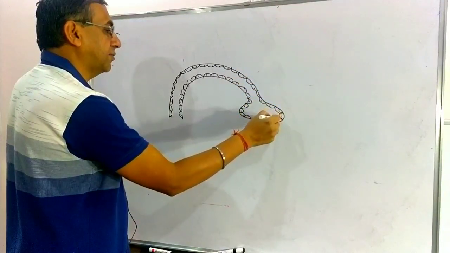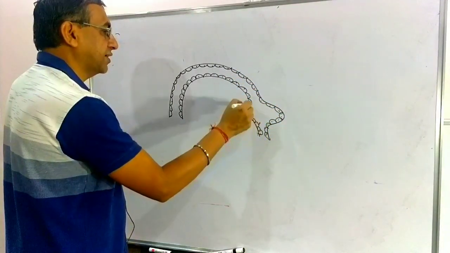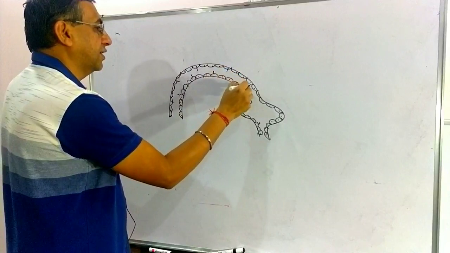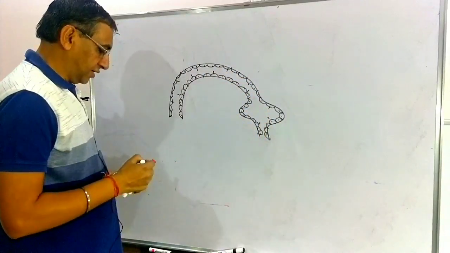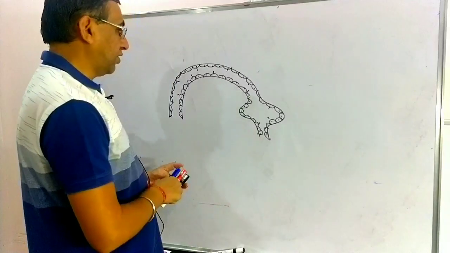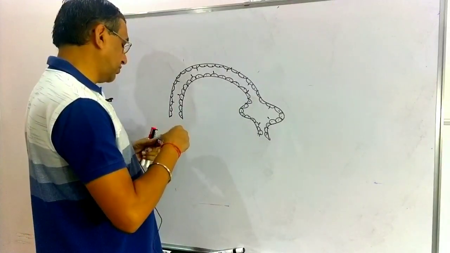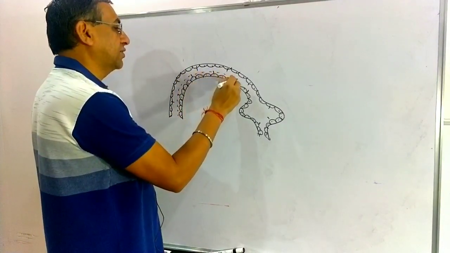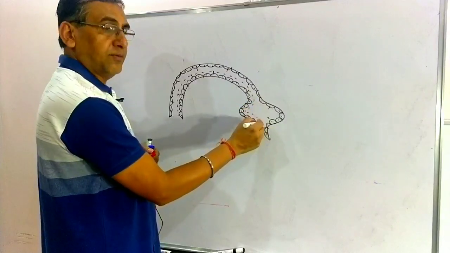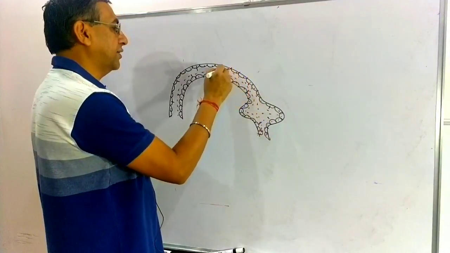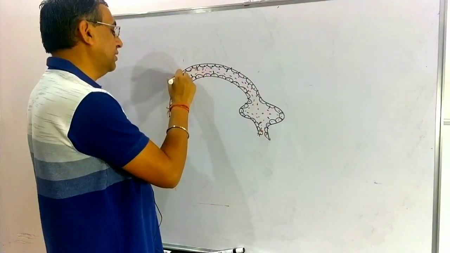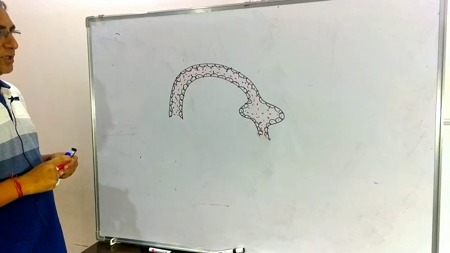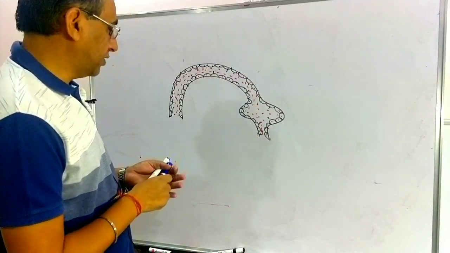Similar to the utriculus, they are lined by a layer of cuboidal epithelial cells in which some cells are sensory. The semicircular canal is also filled with a fluid, and that fluid is known as the endolymph. I am not going to write it here. That is the endolymph which is present in all three semicircular canals.